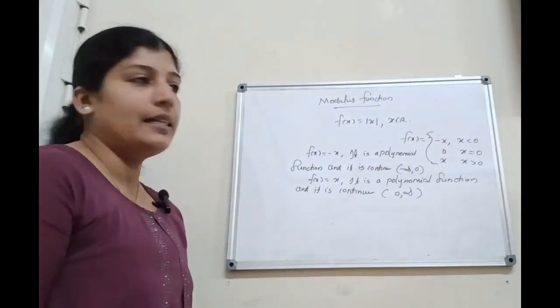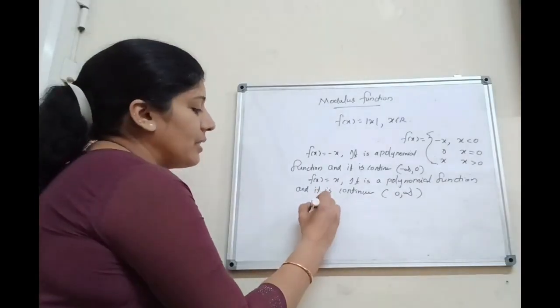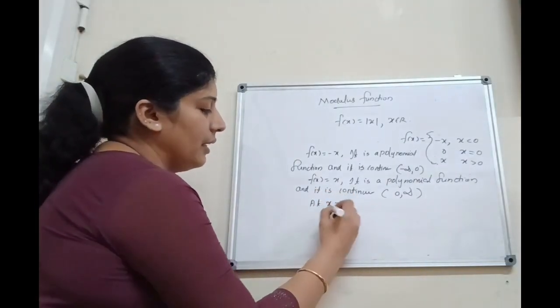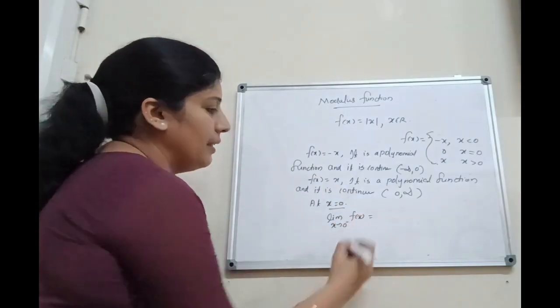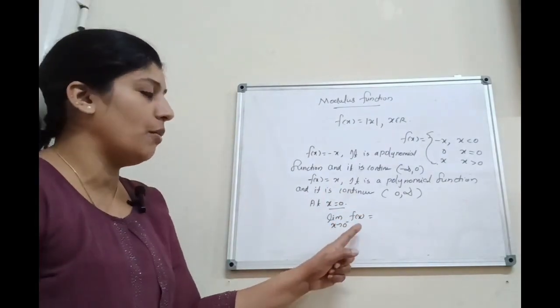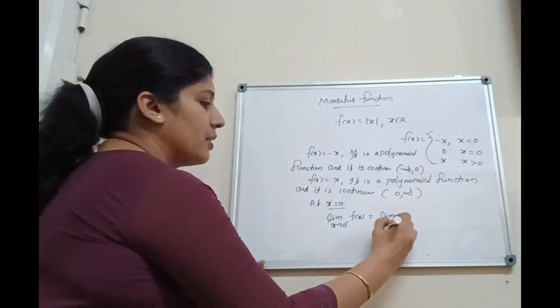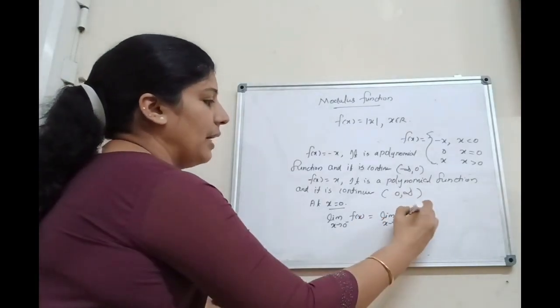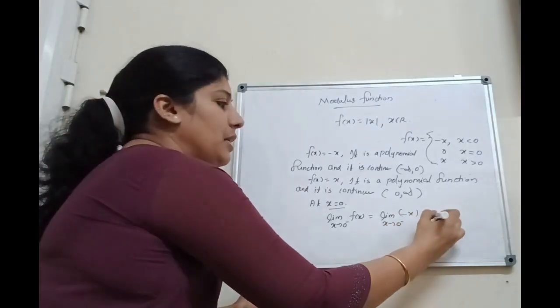Next, we can check whether the function is continuous at x equal to 0. How can we consider? That is, limit x tends to 0 minus f of x. Here f of x is minus x. That is, limit x tends to 0 minus of minus x. The value will be 0.